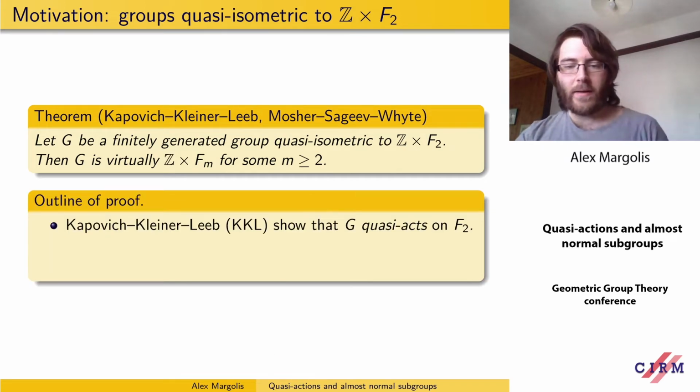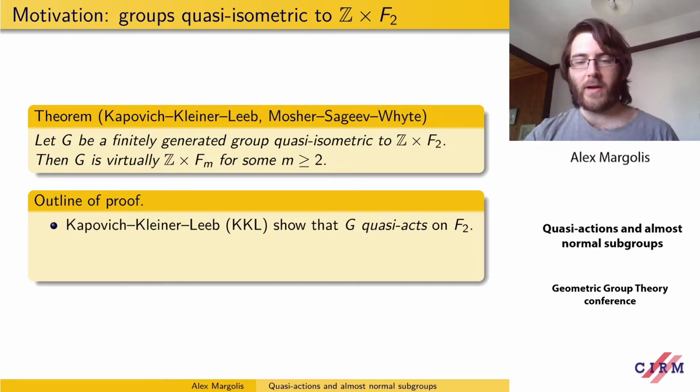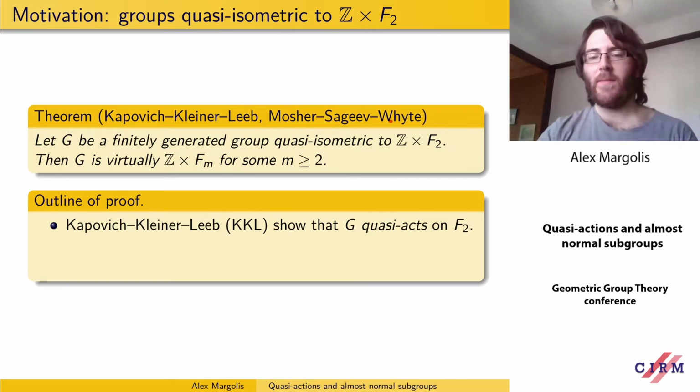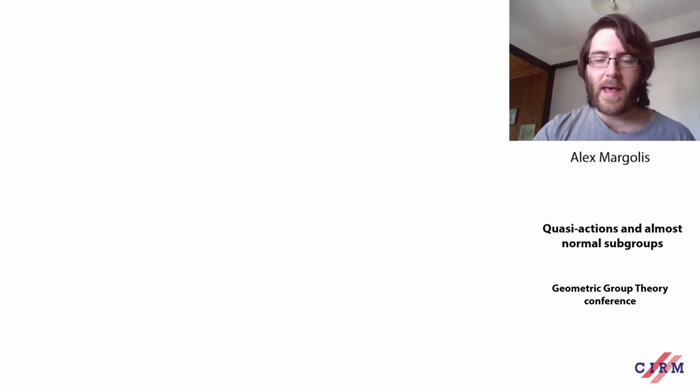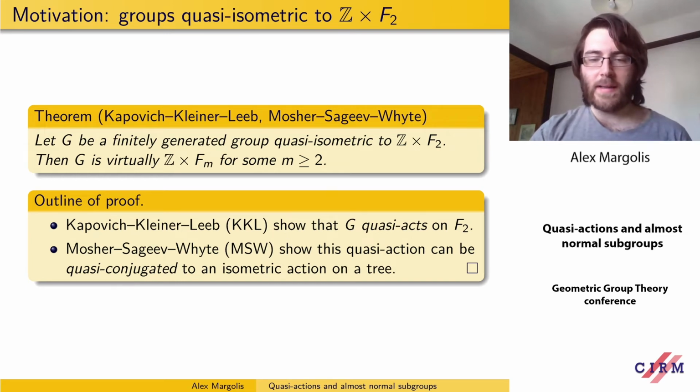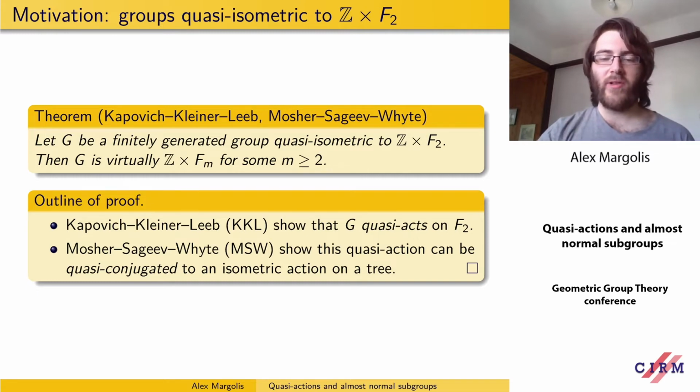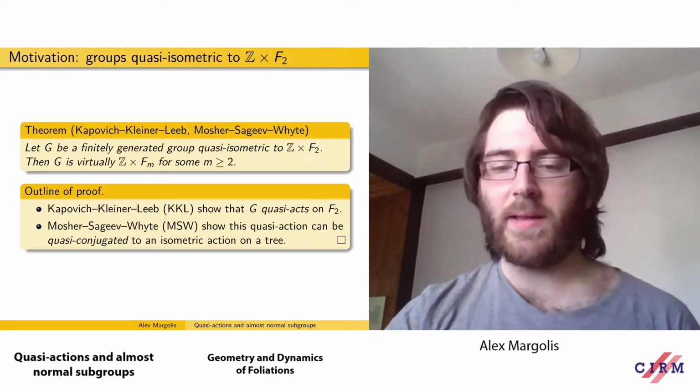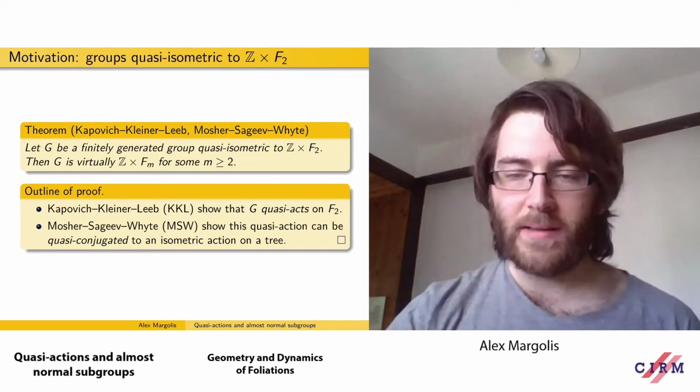And the broad outline of how you prove this theorem is the following. We have a mystery group G, and all we know about it is it's quasi-isometric to Z times F2. But we can show that it admits a weak sort of action, something called a quasi-action, which I'll define in a few slides, on F2, on one of the factors. And then a theorem of Mosher, Sageev and Whyte says that you can quasi-conjugate this, you can straighten this quasi-action to a nice isometric action. And once you do this, you can then look at the kernel of this action and show it's two-ended and then deduce the theorem. But these are the two key ingredients.